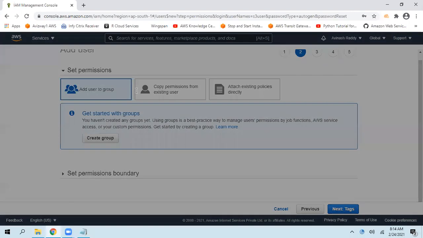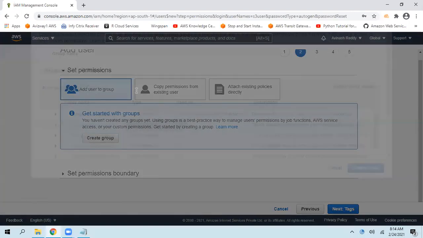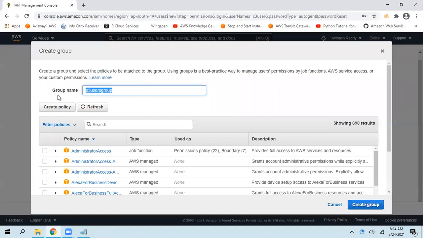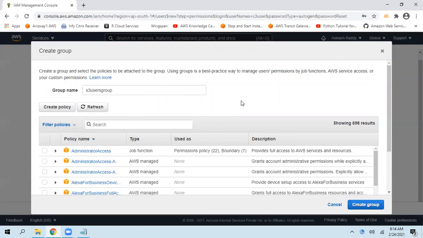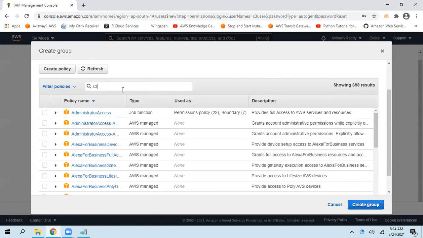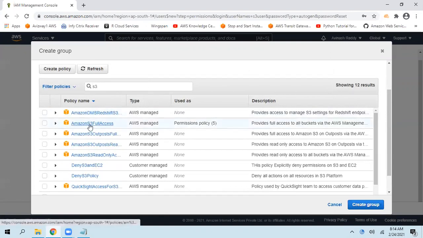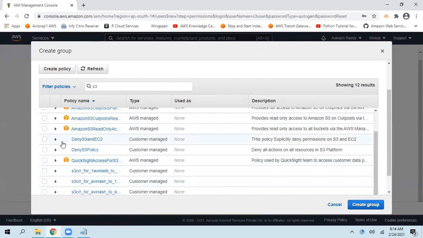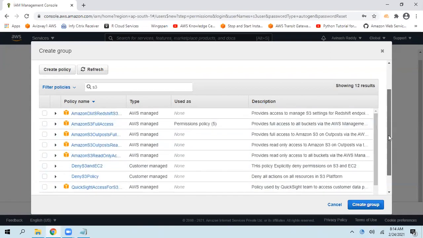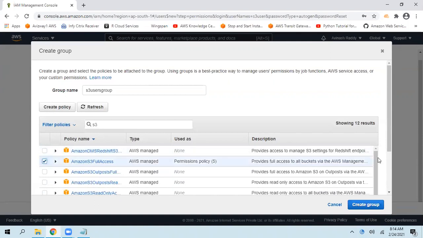Okay, S3 users group. Now for this group, what level of policy do you want to associate? 698 policies are available. In your case, it might be different. You might have like 640, 650 policies. So here, whatever service you're looking for, for example, I'm trying to find all the S3 related ones. So S3 full access, S3 outposts, S3 read only access, data migration service, DMS service. For some policies, we don't have the AWS logo. That is a customer managed policy, I created it for my own requirement. Okay, so whichever one you want to select, click on create group.